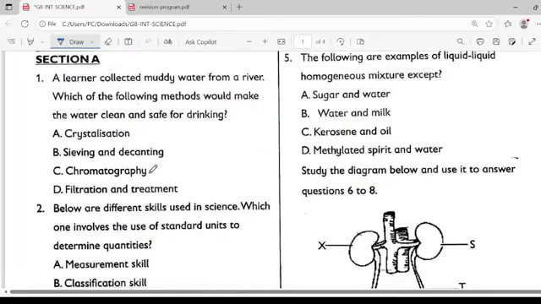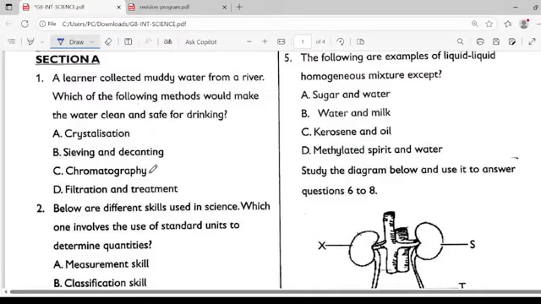A learner collected muddy water from a river. Which of the following methods would make the water clean and safe for drinking? Remember that the learner just collected muddy water from a river. Then we are being asked which of the following methods would make the water clean and safe. Not just clean, but clean and safe for drinking.